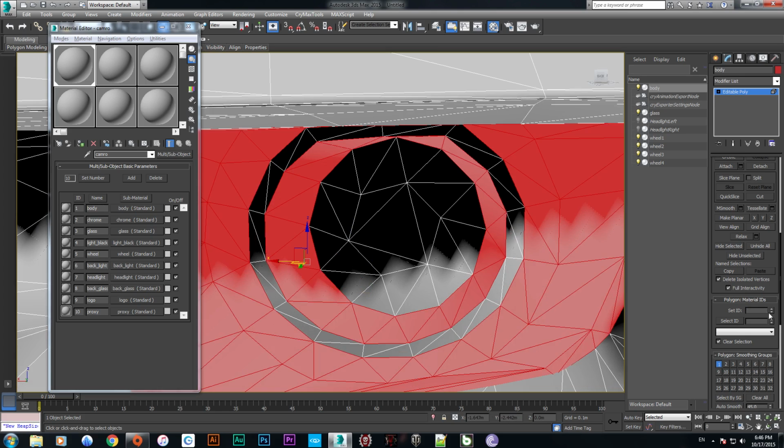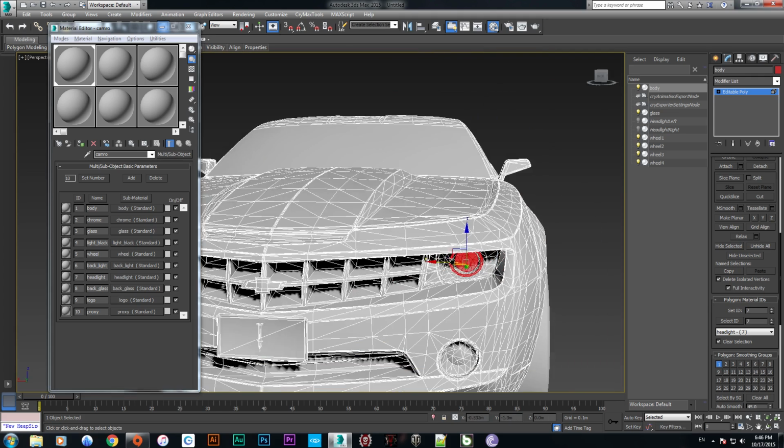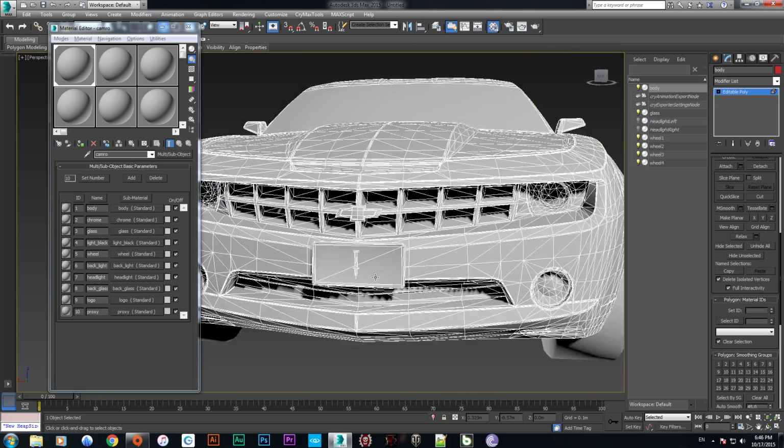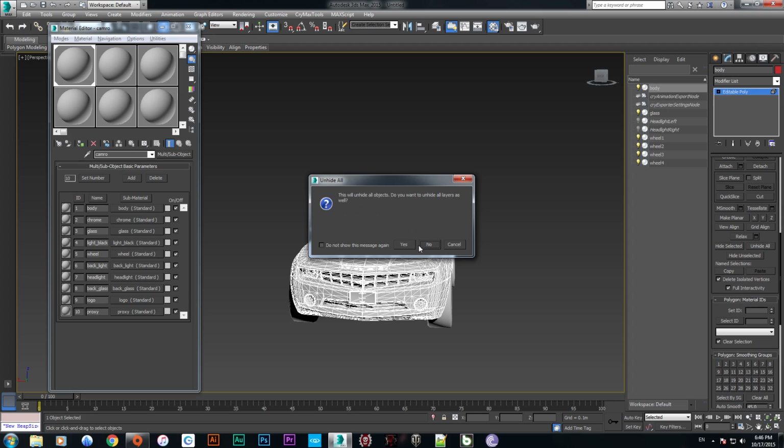Okay, the chrome material, and this one is headlight. So same thing is done. Okay, everything is okay. Now we are going to unhide all and pushing yes.